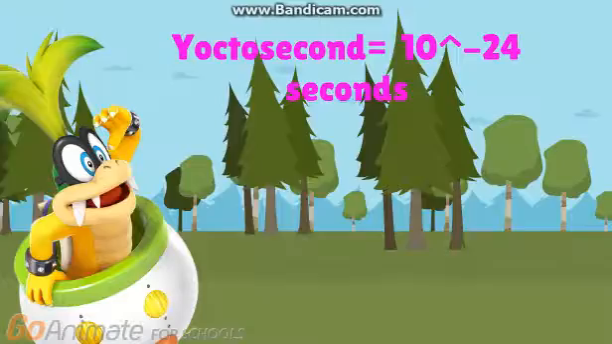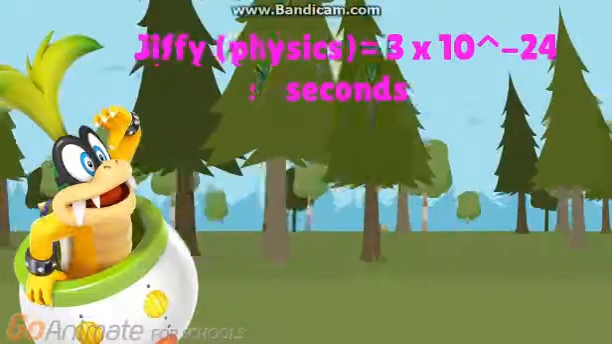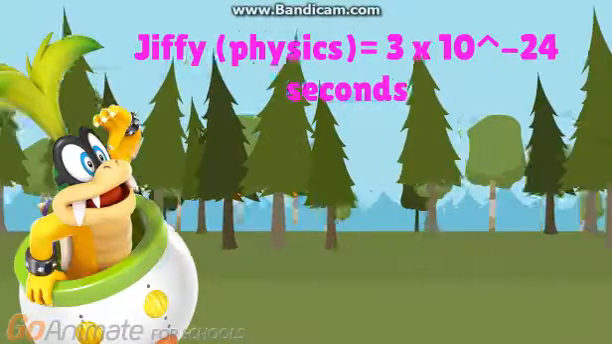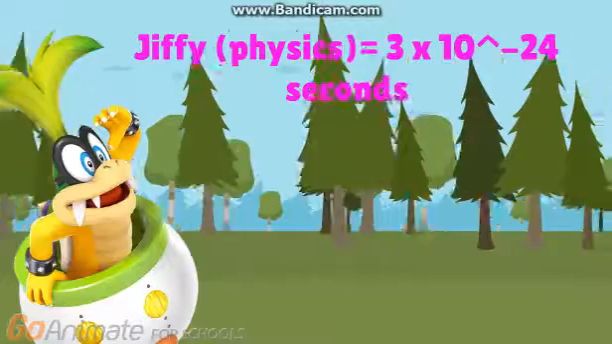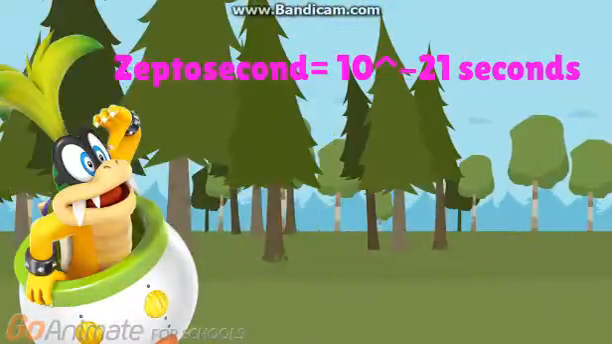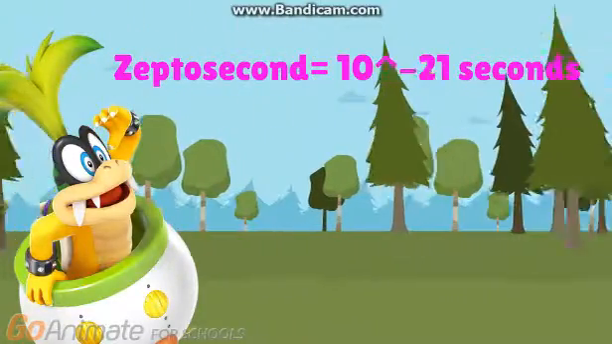An octosecond is 10 to the negative 24 seconds. A jiffy in physics is 3 times 10 to the negative 24 seconds. It was the same length as the time light takes to travel 1 Fermi in a vacuum. A zeptosecond is 10 to the power of negative 21 seconds. That's the same length as the NIST strontium atomic clock.